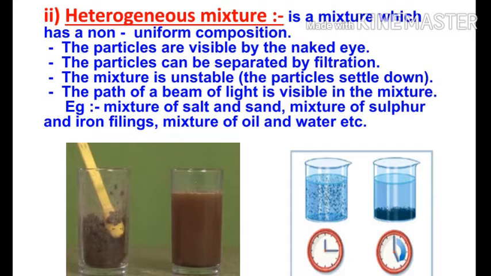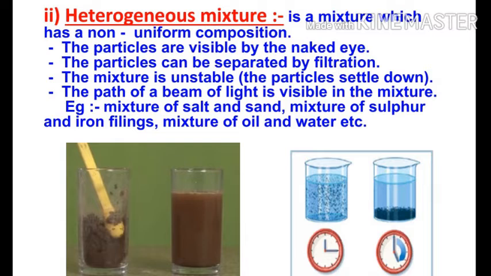For example, if you take soil or chalk powder or sand particles and add them to water, then the mixture obtained is known as a heterogeneous mixture. In heterogeneous mixtures, you can clearly see the particles added to the water. That is, if you add chalk powder or sand particles, they will not dissolve fully in it. So, the properties of heterogeneous mixtures are: